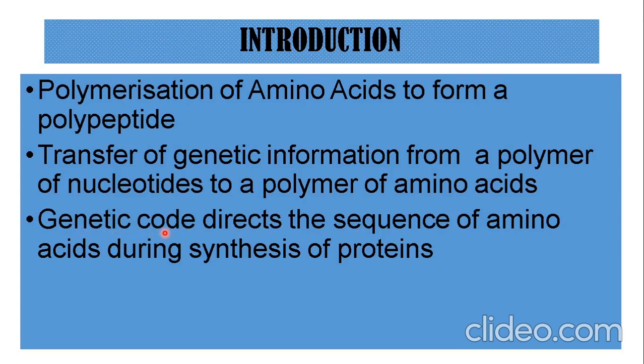So to say, the nucleotides which make up the DNA will direct the arrangement of amino acids for the formation of the polypeptide.